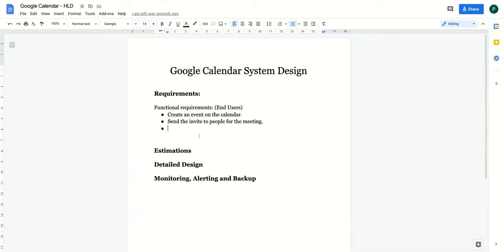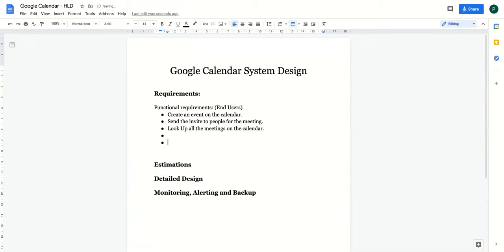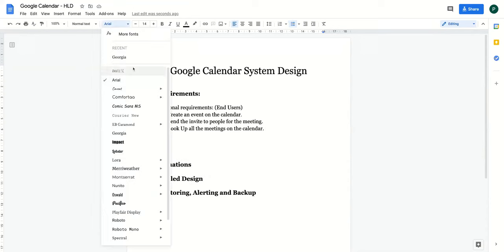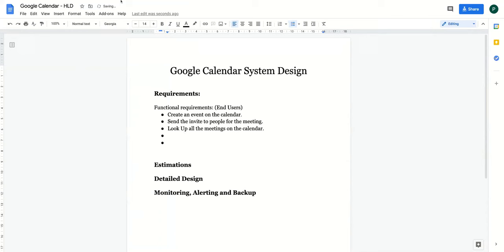We should be able to look up all the meetings on the calendar. What else do we need apart from this? Anything else you can think of? You should be able to cancel the meeting. You should be able to modify the meeting. You should be able to send the reminder. Let's include all these as well.